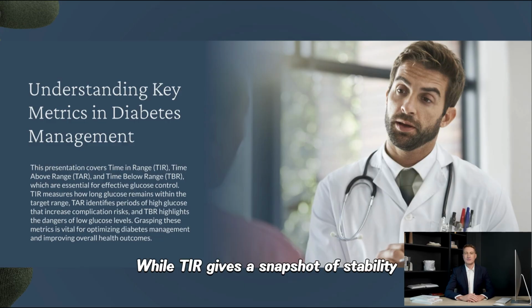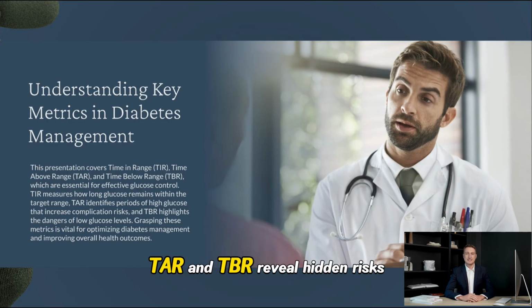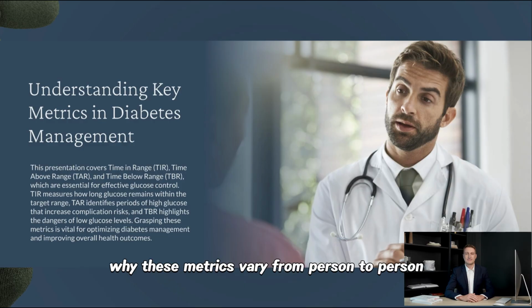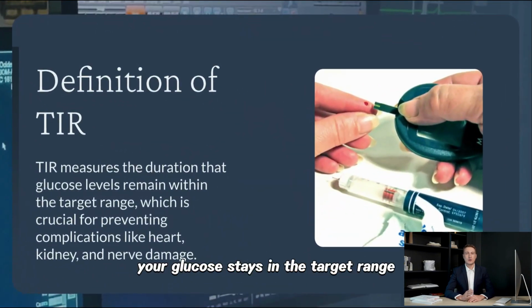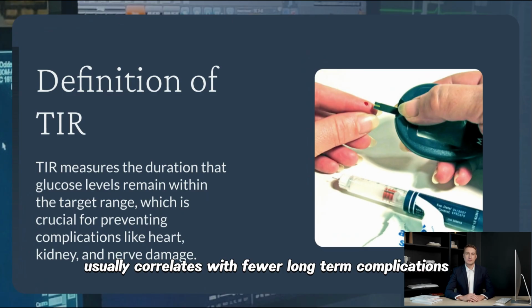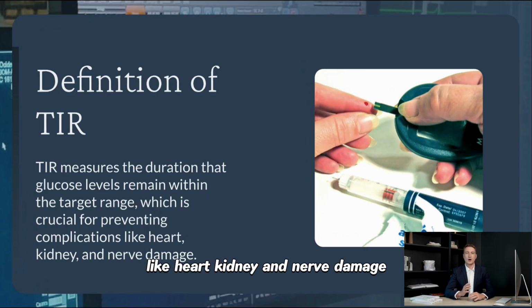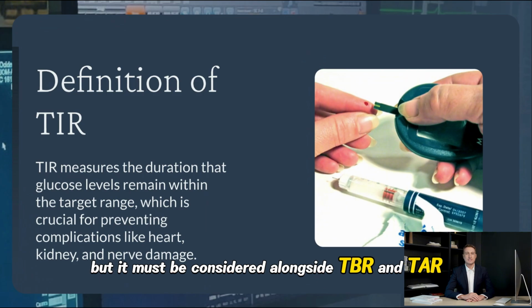While TIR gives a snapshot of stability, TAR and TBR reveal hidden risks. Today, we'll go beyond numbers to explore why these metrics vary from person to person and what you can actually do about them. TIR measures how long your glucose stays in the target range. A higher TIR usually correlates with fewer long-term complications, like heart, kidney, and nerve damage, but it must be considered